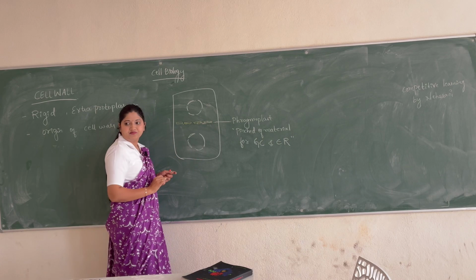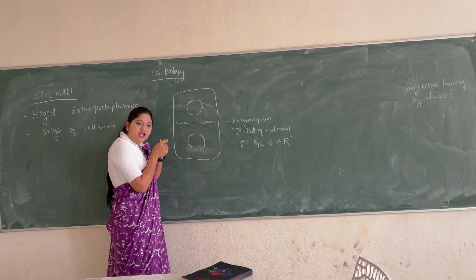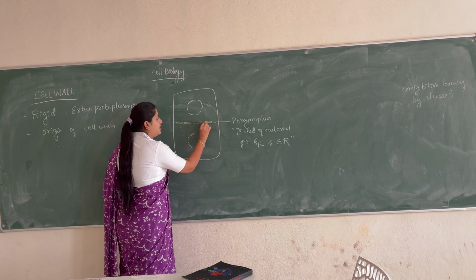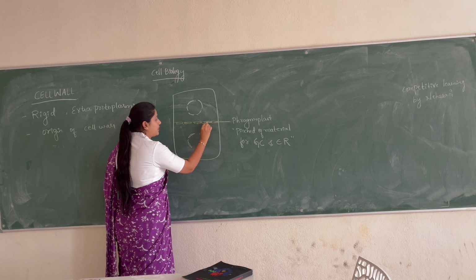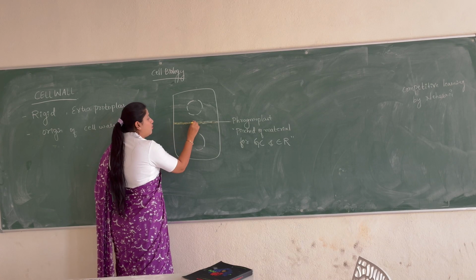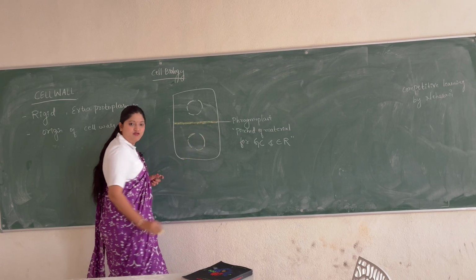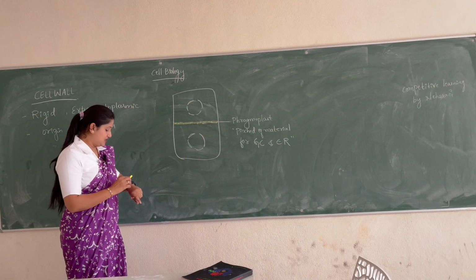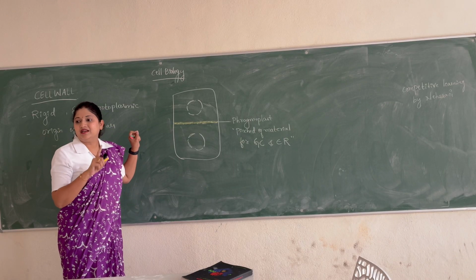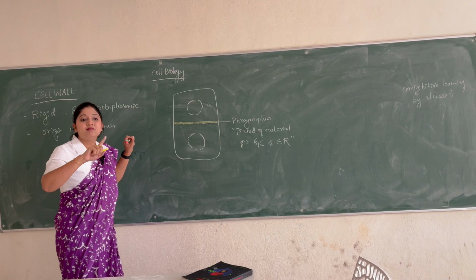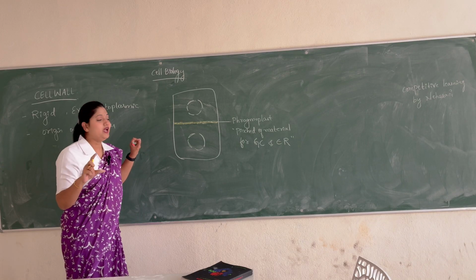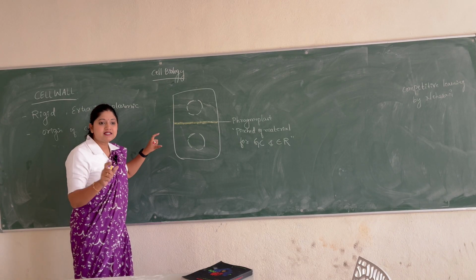It comes like this. It becomes like this. Again, much more growth takes place. When much more growth takes place, it all will be joined to form one layer, which is the outermost layer, a cementing layer between two cells, called the middle lamella. Okay, the middle lamella is a part of the cell wall.